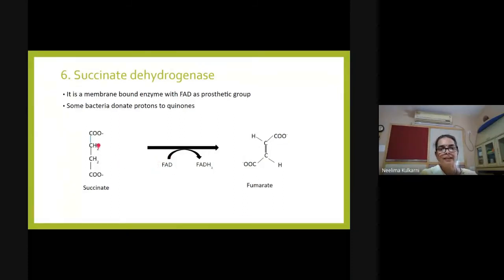Because these two carbons come directly in front of FAD at the catalytic site, hydrogens can be easily transferred onto FAD so as to synthesize FADH2. So this is how the reaction takes place.